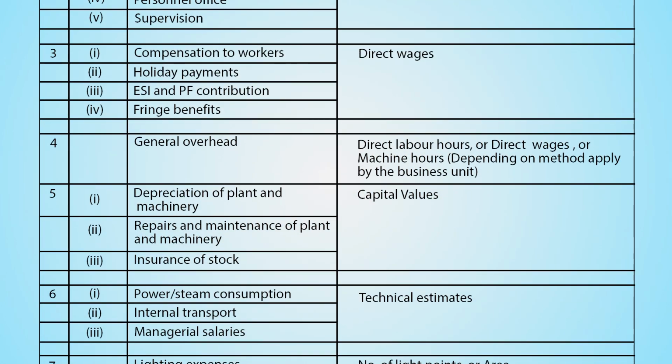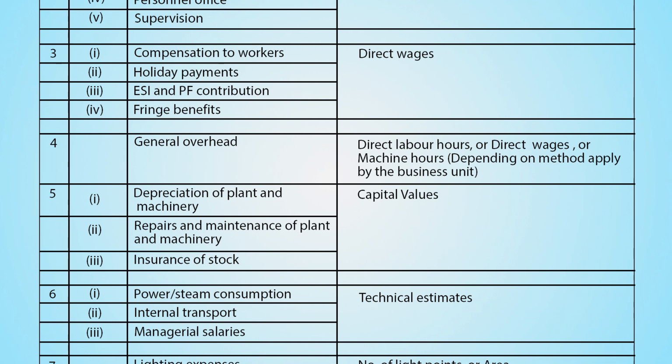Number 4, general overheads are to be distributed based on direct labor hours or direct wages or machine hours, depending upon the method applied by the business unit. Number 5, overhead costs like depreciation of plant and machinery, repairs and maintenance of plant and machinery and insurance of stock.